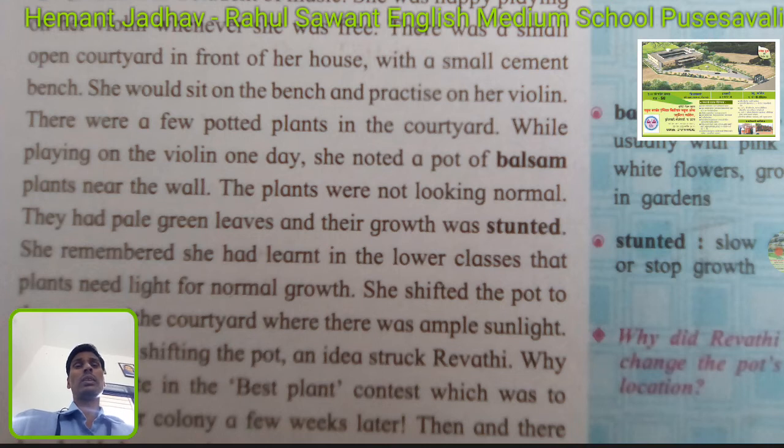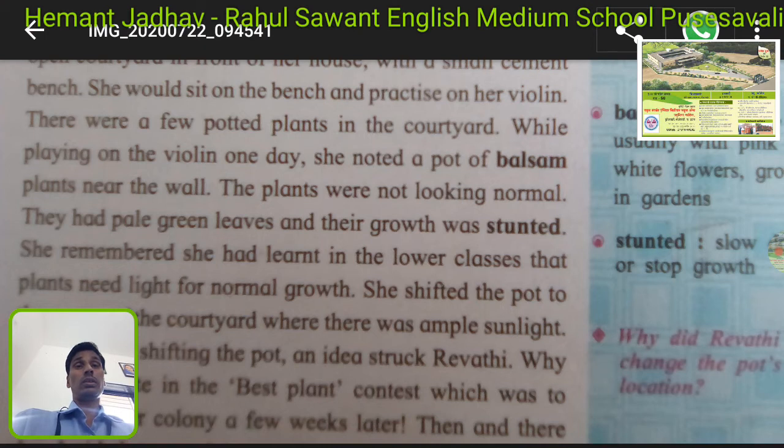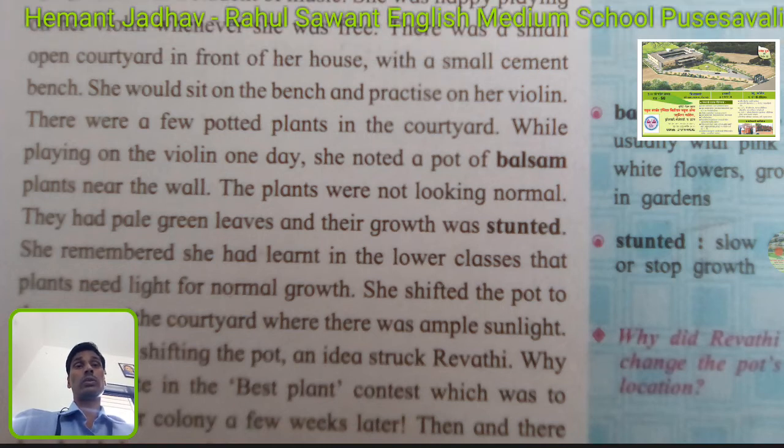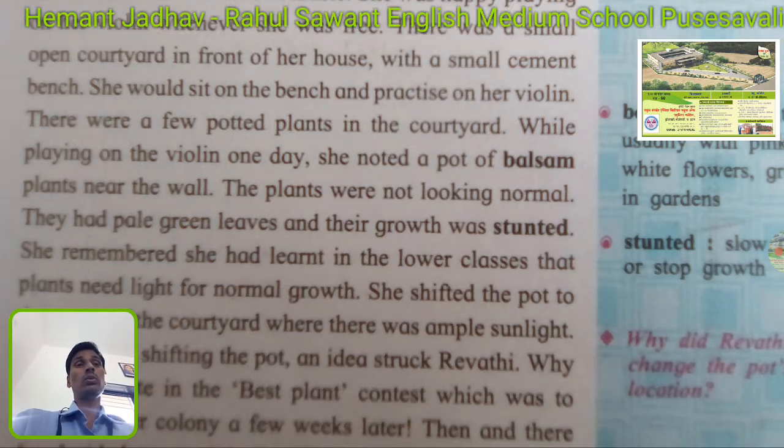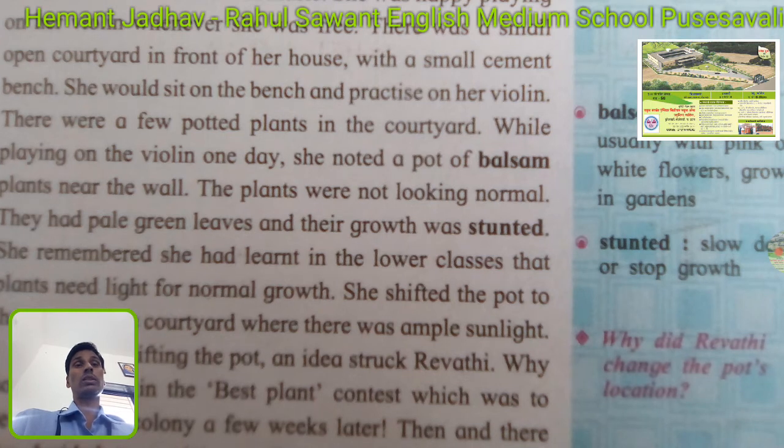It means for many days and months it has not shown any kind of growth in the stem or the leaves or even the plant also. The growth was stunted, meaning slow growth is called stunted growth.